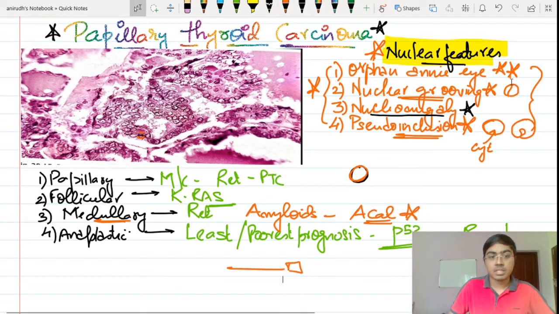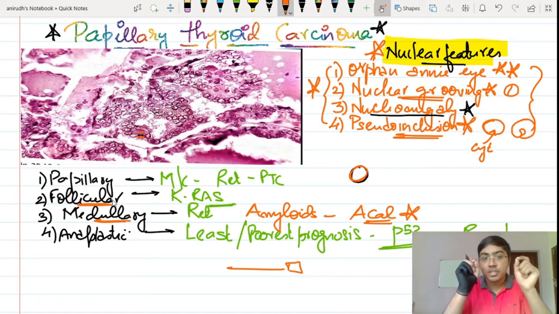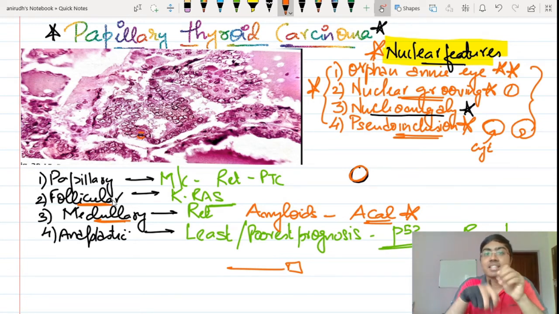See guys, they can ask you another very important question, and we would still like to highlight it over here, that is follicular carcinoma. How will you distinguish this from follicular adenoma? See, the histopathological features of follicular adenoma, which is a benign tumor, and follicular carcinoma, which is the malignant tumor, are exactly similar. So how are you going to make a diagnosis of both of these?